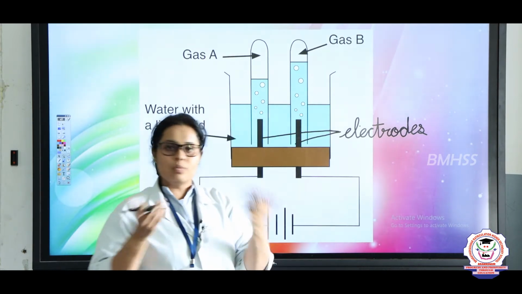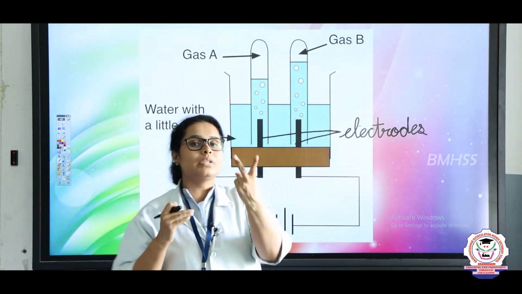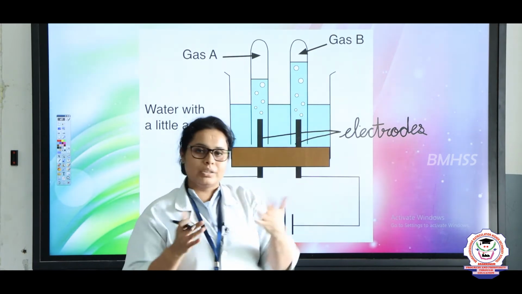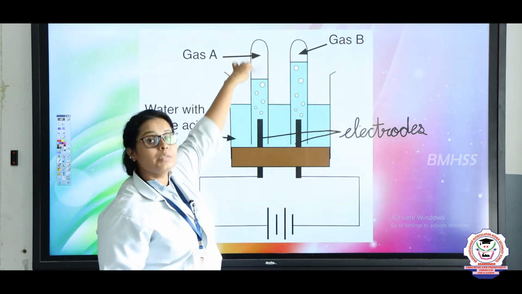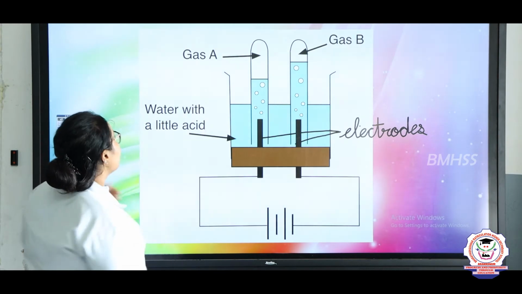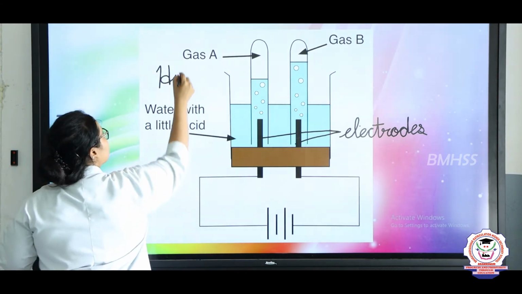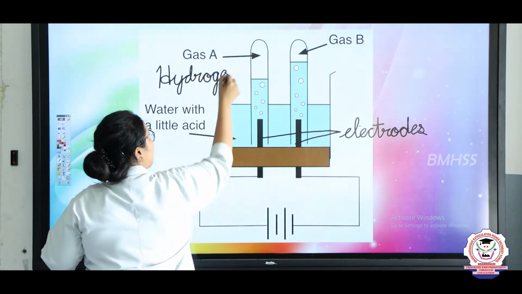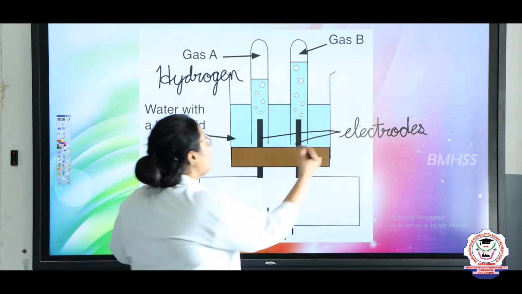So it is water here, right? When there is analysis of water, only 2 types of gases are produced. One is hydrogen gas, second is oxygen gas. So where the level is higher, here you can see there is more space, right? So when it is the part with more space, you can say that here the gas is hydrogen. Same way, if this is hydrogen, then what will be the gas B? Gas B will be oxygen.